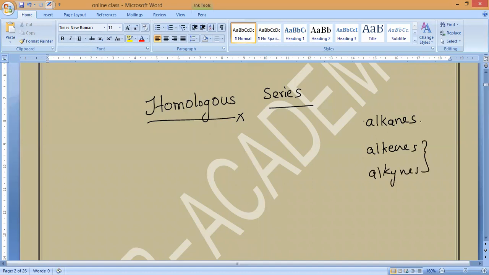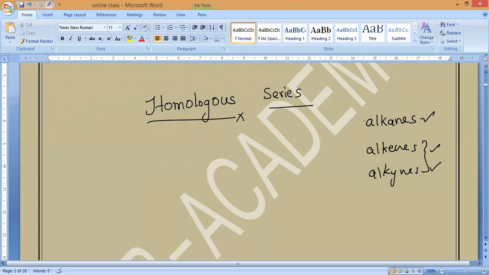Now you will notice these are examples of homologous series. Let us observe the exact meaning of homologous series and its properties. Please observe very carefully. In a homologous series, all the member compounds can be represented by the same general formula, and each successive member differs by some number of carbons.